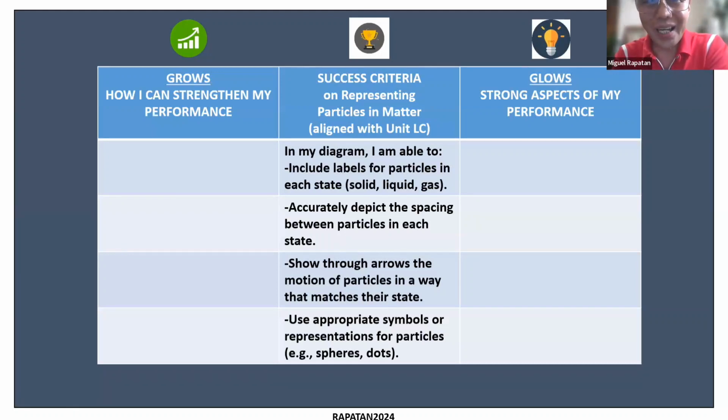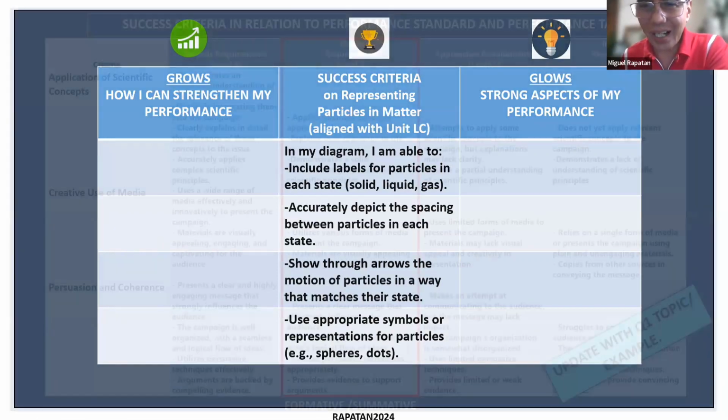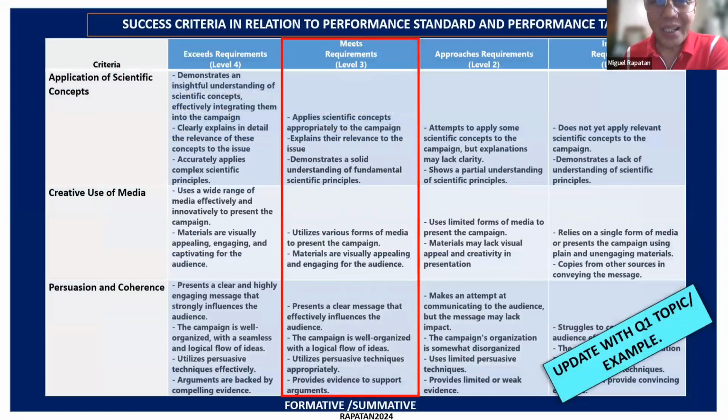So students can write on the left under growth how they can improve, and under glow they celebrate what they're able to achieve and why. For example, they were able to follow directions, or they were able to think of an alternative. So those kinds of answers are going to be welcome.